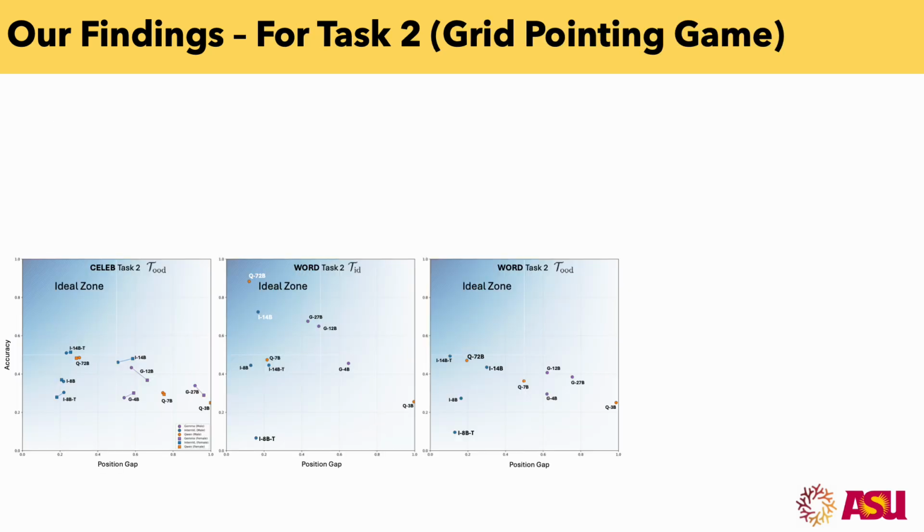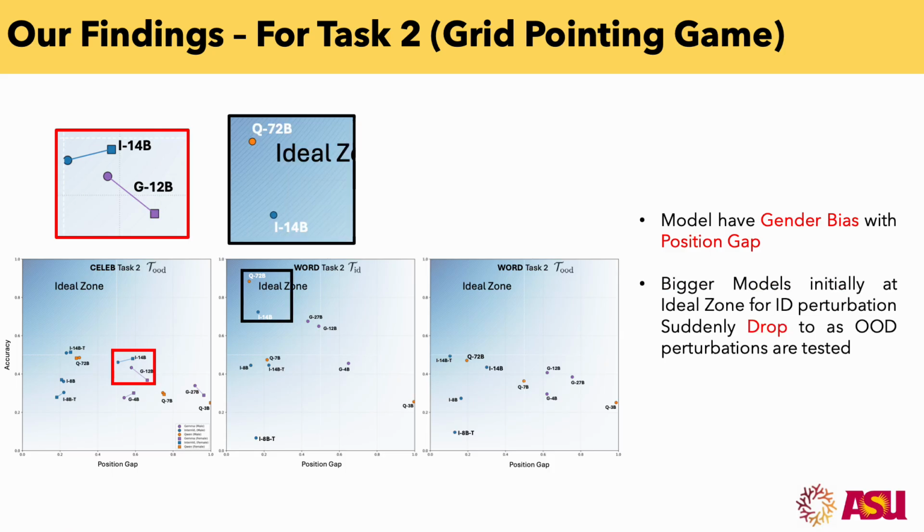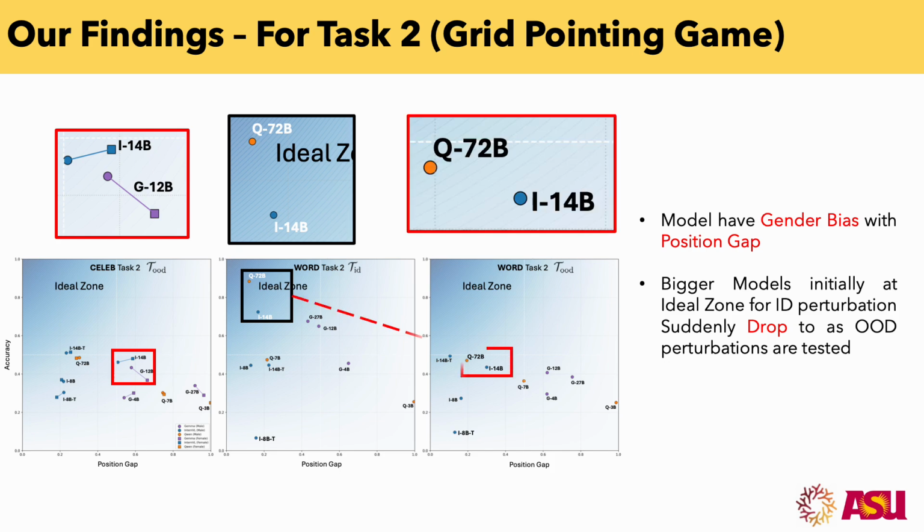To get deeper insights, we provide multi-dimensional analysis. For example, in task 2, which is the grid pointing game, we show accuracy versus position gap, or variance in performance as the position changes. For celebrity, we can see that gender bias and position gap are both high. For the word dataset, as we go from in distribution samples, Qwen72B and InternVL14B look robust at the ideal zone, but the moment we go to out of distribution samples, all the performance drops.